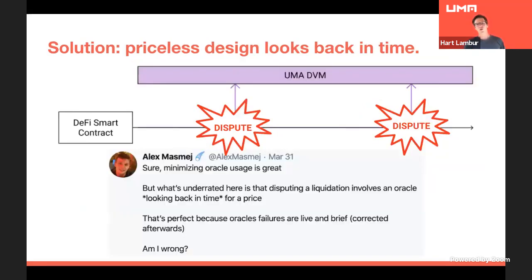The solution for the priceless design is to slow things down. So when we frame this as a dispute resolution problem, as something where the Oracle call only happens when there's a dispute, what it lets us do is slow things down and asynchronously resolve this dispute. So when a dispute gets triggered, we can take our sweet time and understand, okay, who's right here?